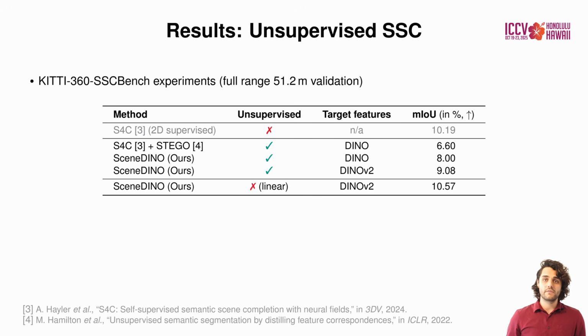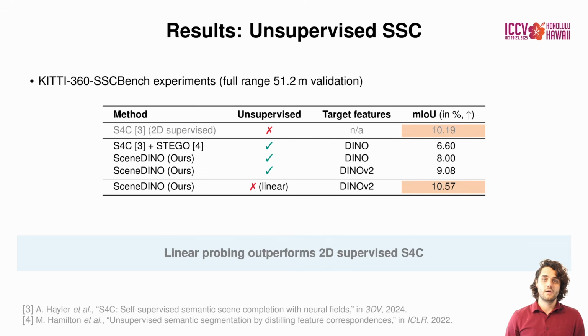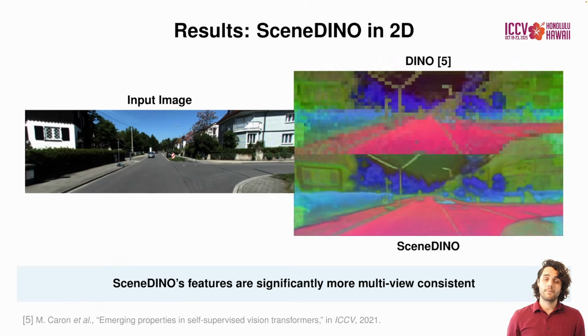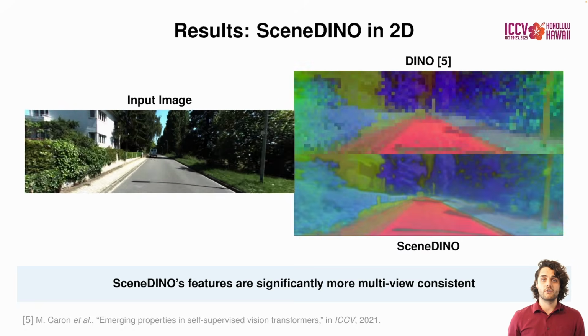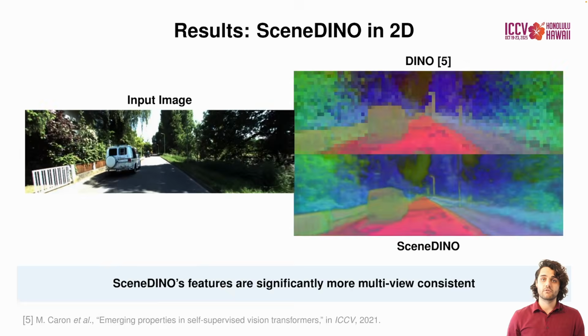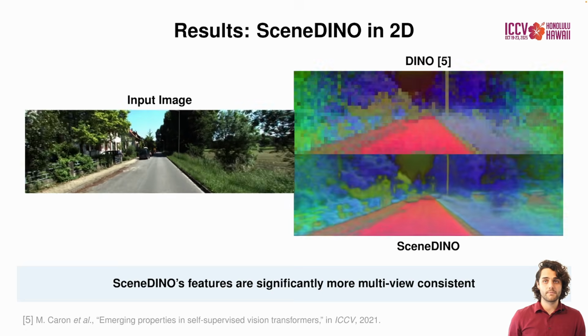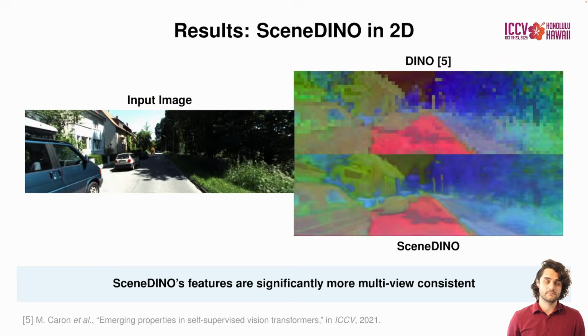We can also linearly probe SceneDINO's feature field using 2D semantic annotations. Compared to the 2D supervised approach, S4C, linear probing outperforms while only training a single linear layer. We also compare SceneDINO features in 2D. In contrast to DINO, our features are high resolution and exhibit better consistency between views. In the paper, we also validate this quantitatively.